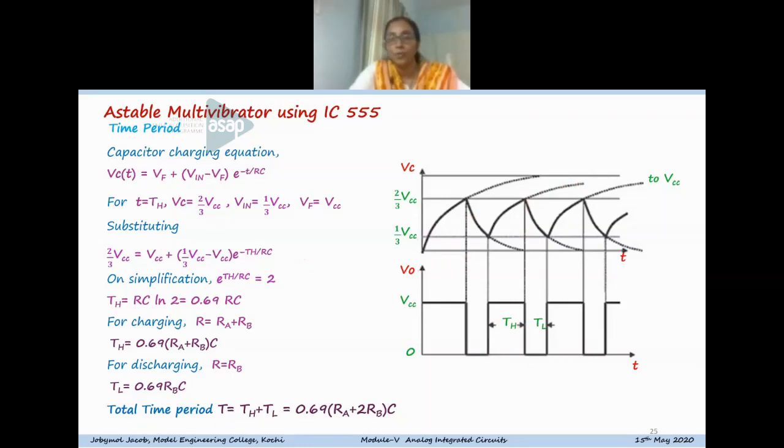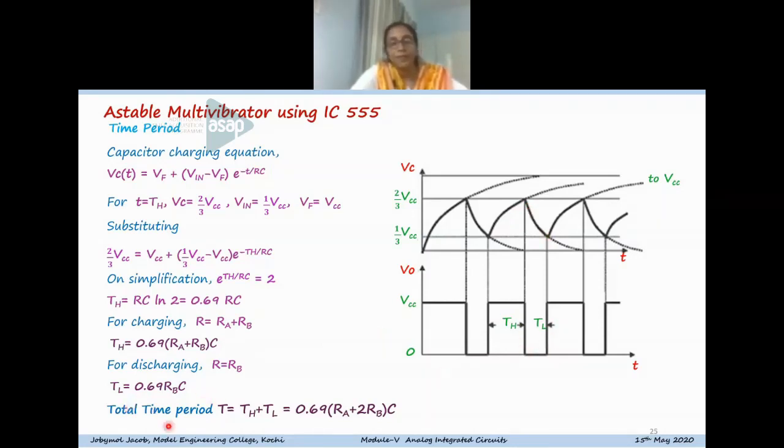It will reach the value 2/3 VCC. So by substituting that, you can get an expression that TH is equal to RC log 2, that is 0.69 RC. In the charging part, we have seen the resistors involved are RA and RB. So the time for the on time, or the high pulse, will be 0.69 (RA plus RB) into C. And for discharging, there is only one resistor involved, that is RB. So the discharging time, that is the pulse width for the low pulse, is actually 0.69 RB into C.